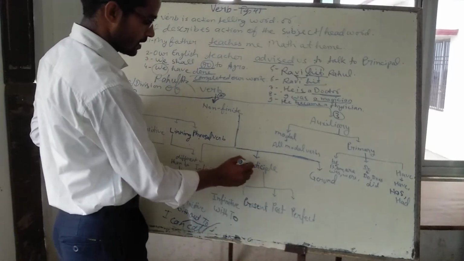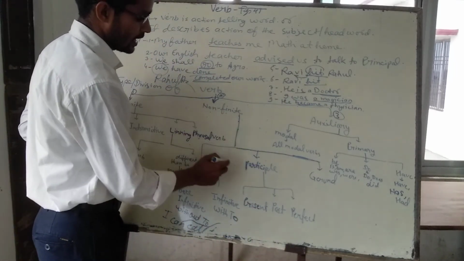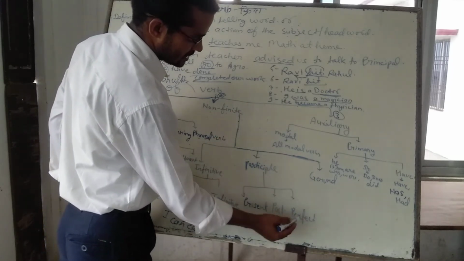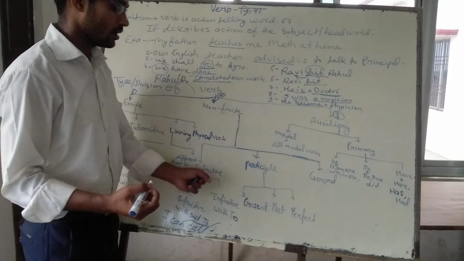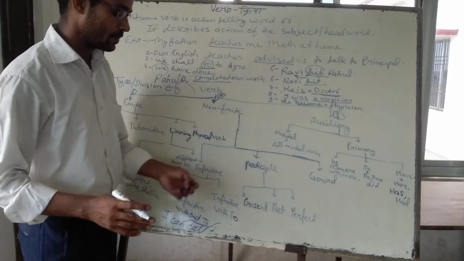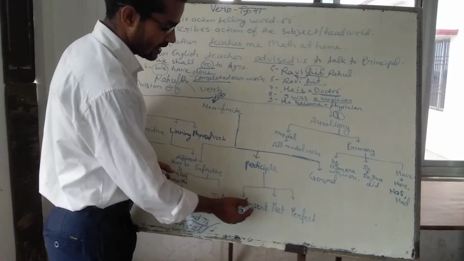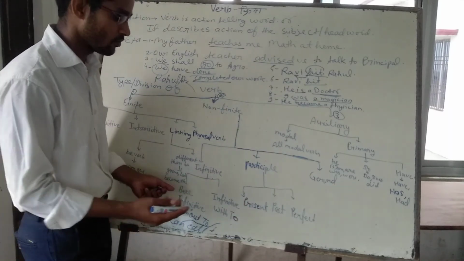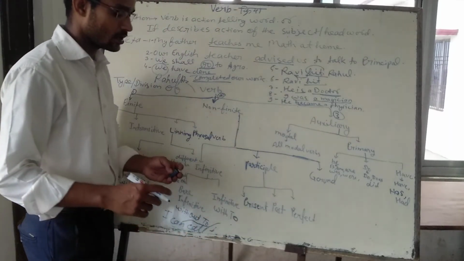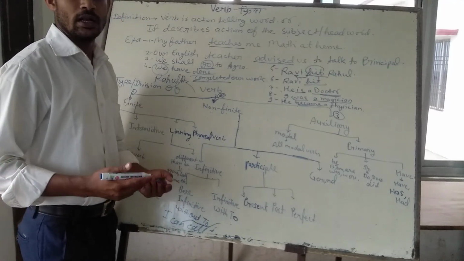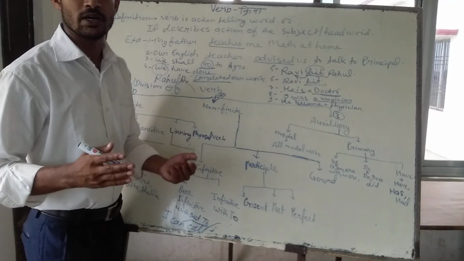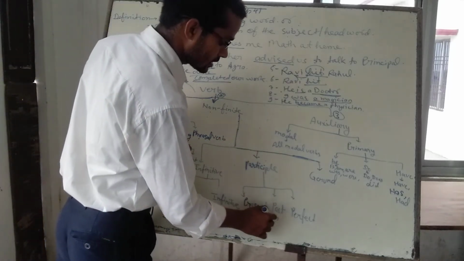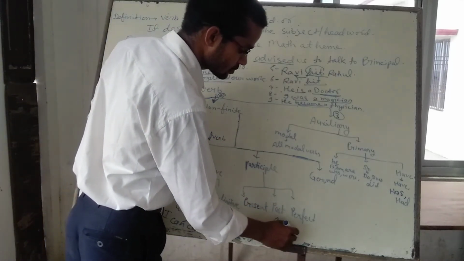After this, the participle of the non-finite verb can be divided into three parts: present participle, past participle, perfect participle. And I shall describe it in a different chapter. In one word, I can say the present participle is made by adding ing to the main form of the verb. The past participle is the third form of the verb, like I found my lost purse. Lose, lost, lost. Lost is the third form of the verb, and it works here as an adjective because of lost purse.